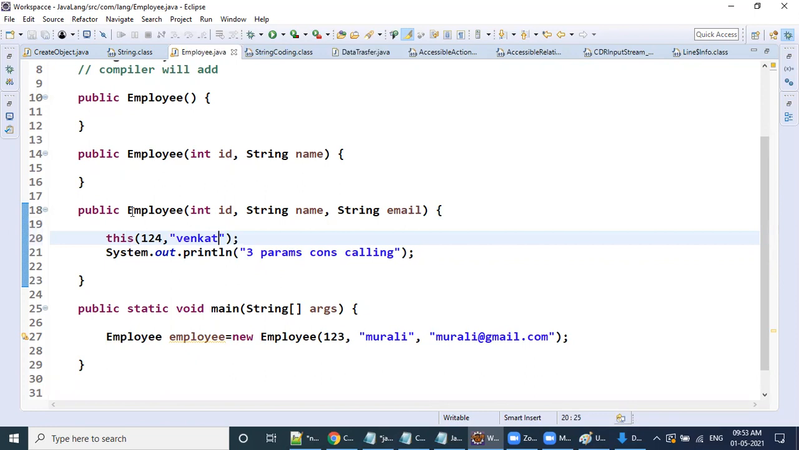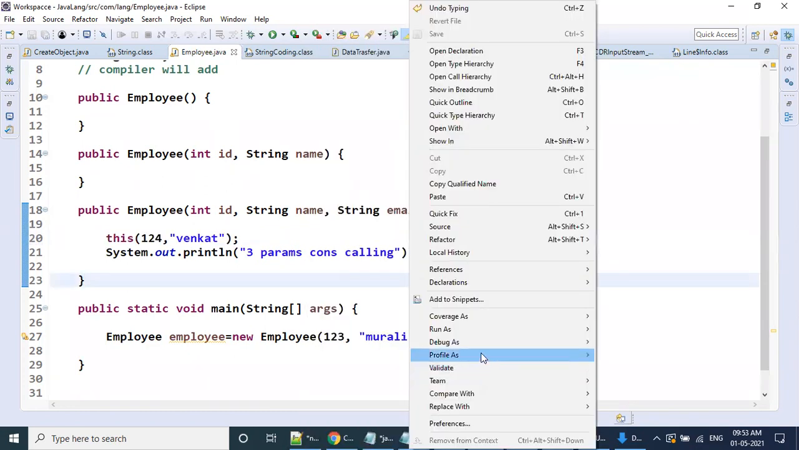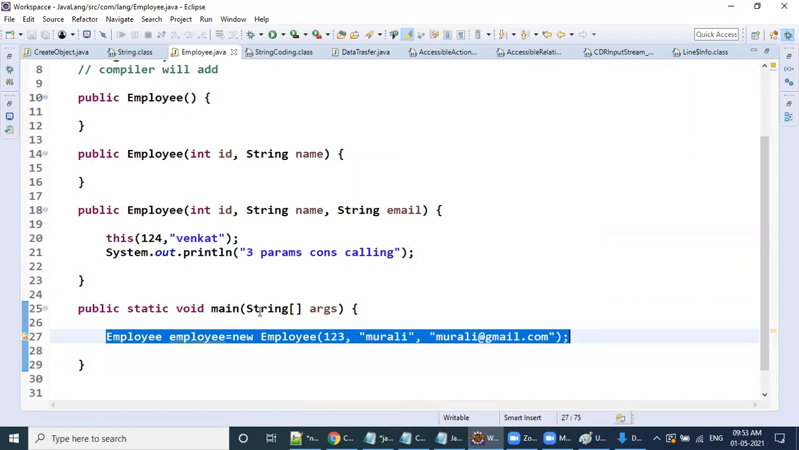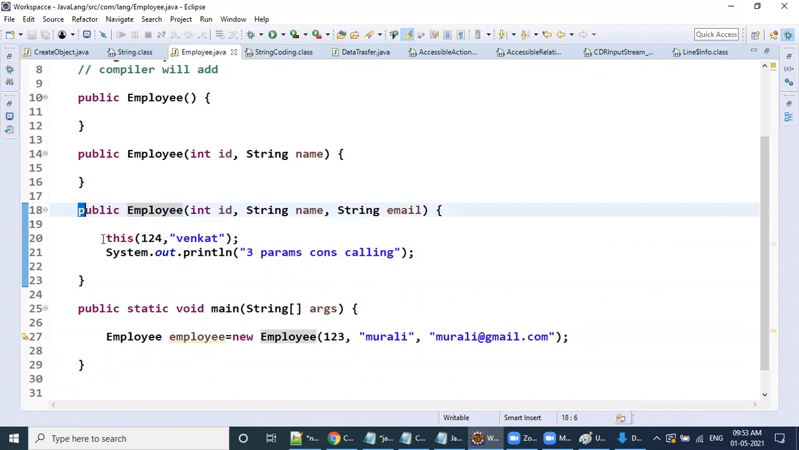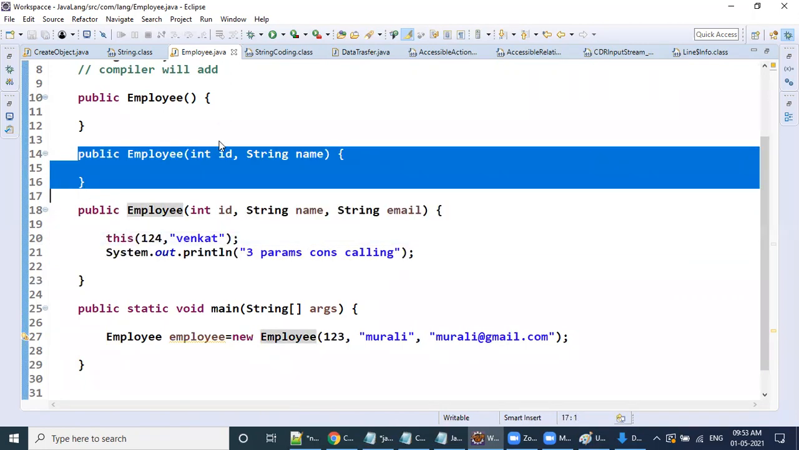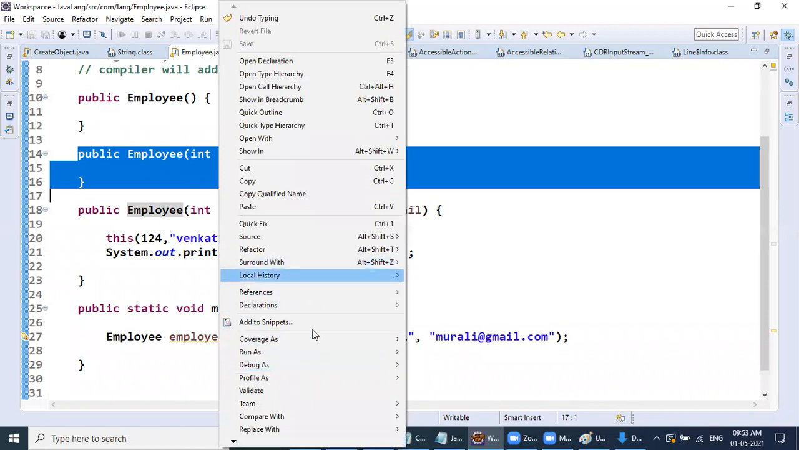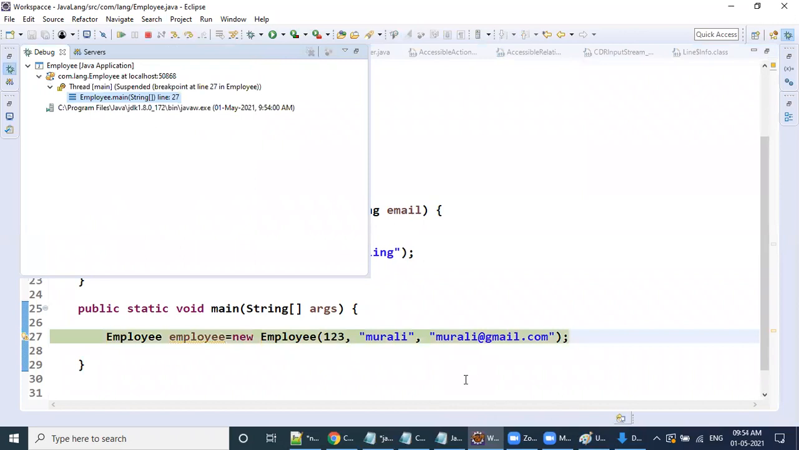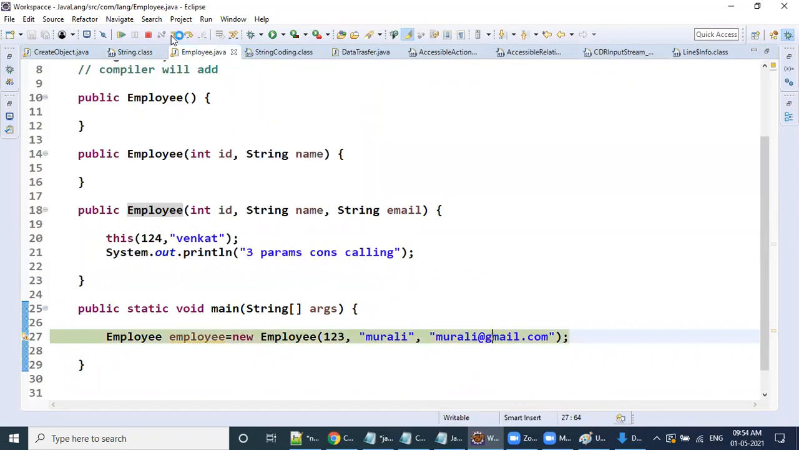Now, when this statement is executing, concentrate on where control is moving. The main method is calling this constructor. Again, from this constructor, we are executing the two param constructor. See here, where is the debug point? Debug as Java application. Now I'm moving inside this constructor.